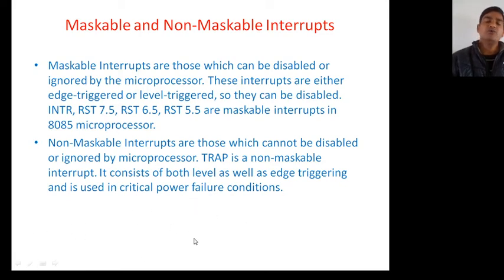You can see, in a mobile you can disable all the notifications and all the services except the power failure condition: battery is 7.5%, 7%, 5%, 2%. Otherwise your data will be washed out. So there is one interrupt which you cannot disable at any cost. It is a day-to-day life example: battery 5% or 2% low, in the case of either a mobile phone or laptop.